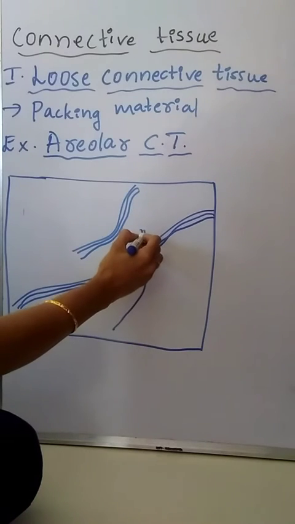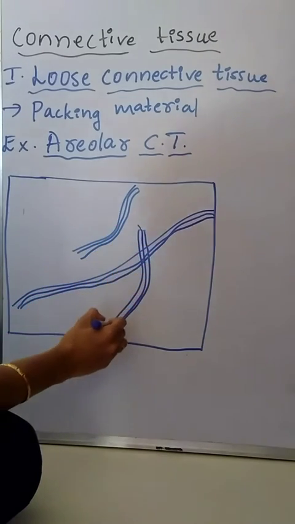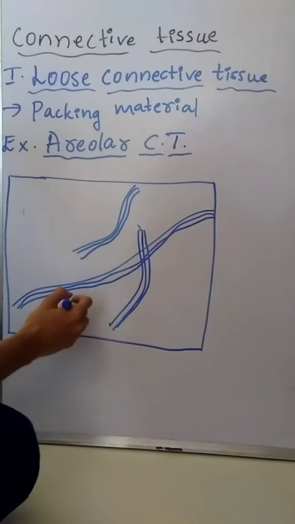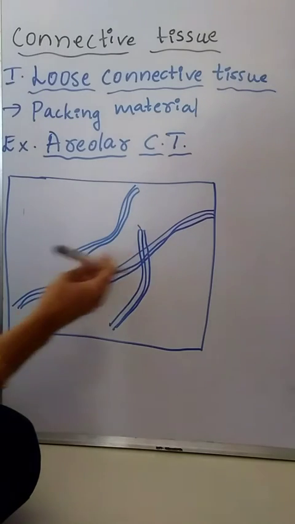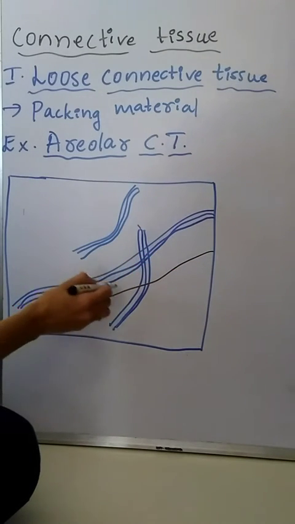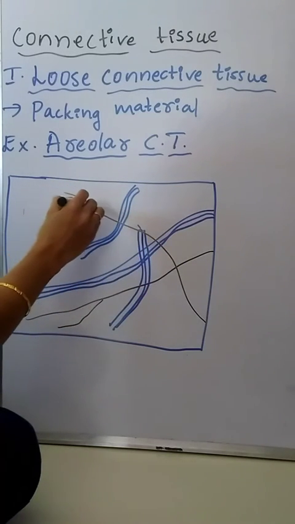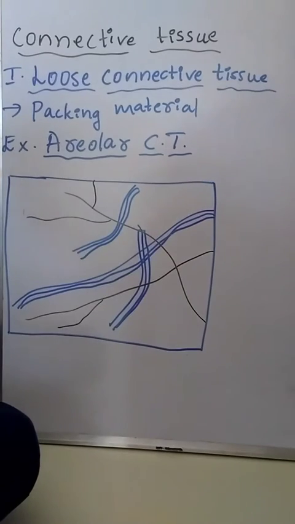See, these are the different types of fibers. This is yellow fiber. This one is white fiber.